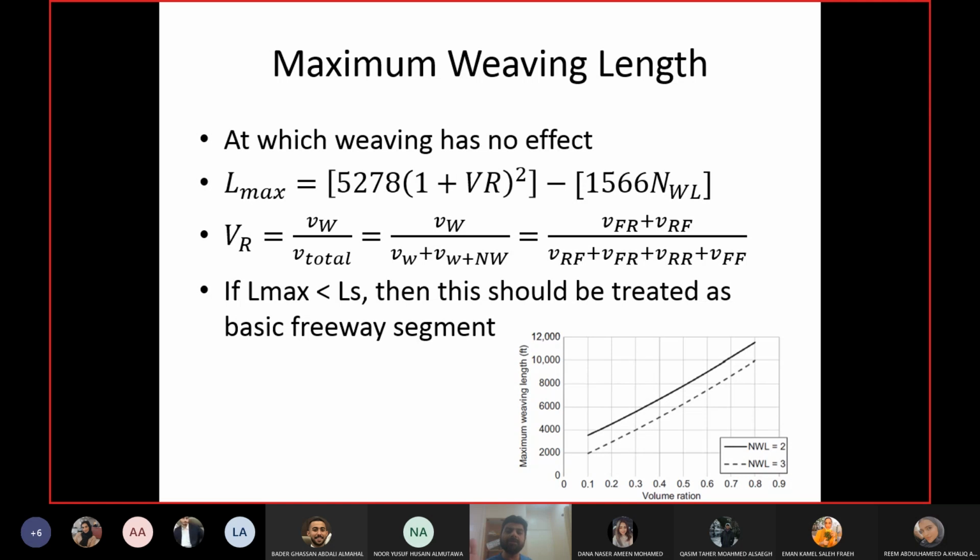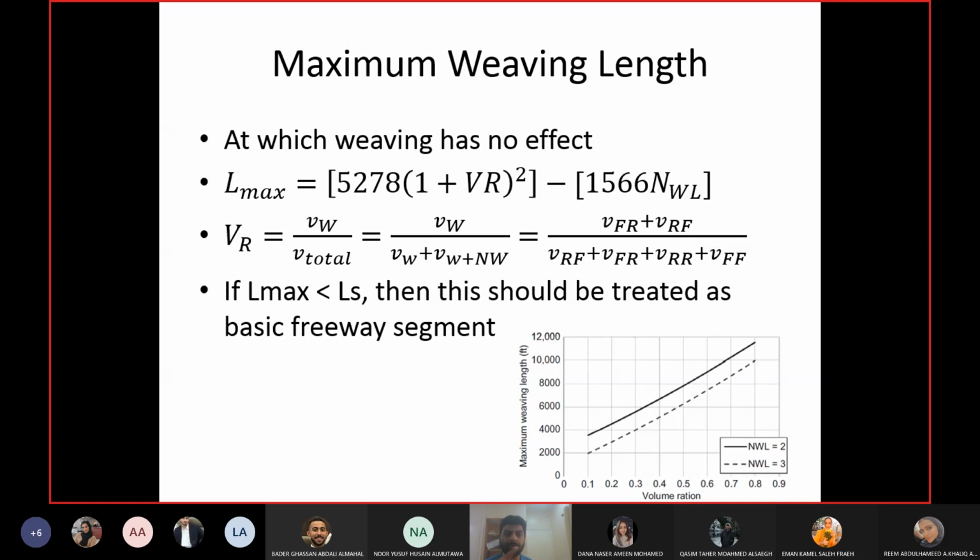then what will happen? Vehicles have so much distance available to do the weaving that they can change their lane irrespective of the other drivers. They can wait and change their lane from freeway to ramp, ramp to freeway without causing too much turbulence to the other drivers. This is the main problem, right? The turbulence to the other drivers.